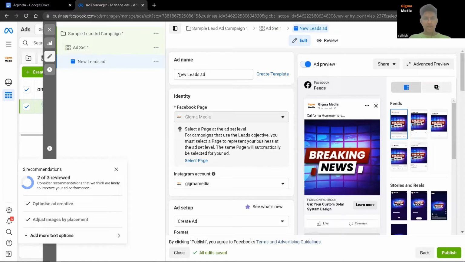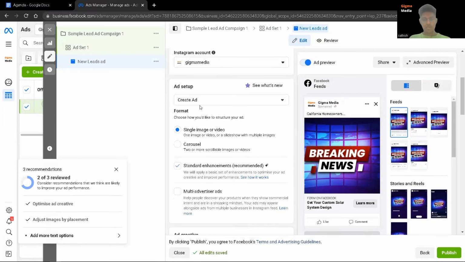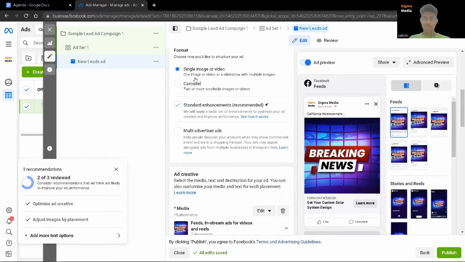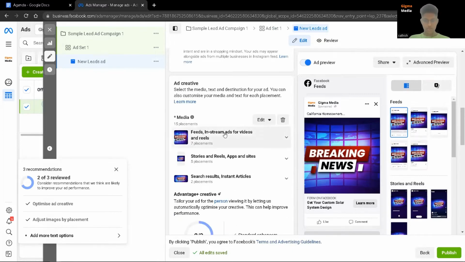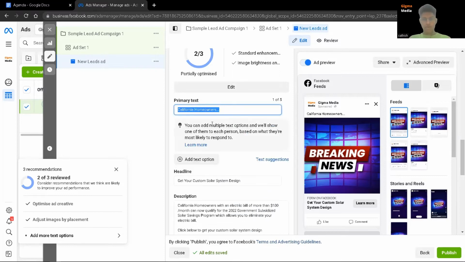Okay, so for the solar ad, for the ad name, you can just put anything here. Okay, Facebook page, please select your Facebook page and ad setup. So you just create an image. This is something that I'll cover in future videos if you want. But for this, I'll just go through here. So for my case, I've chosen this image, breaking news, because it gives some kind of headline. Primary text, okay, probably I just put California homeowners.